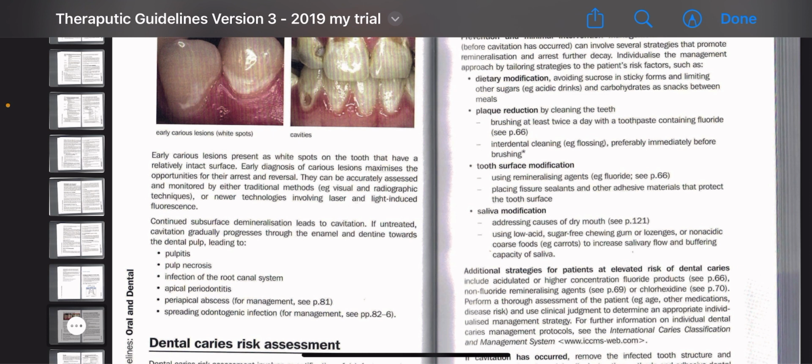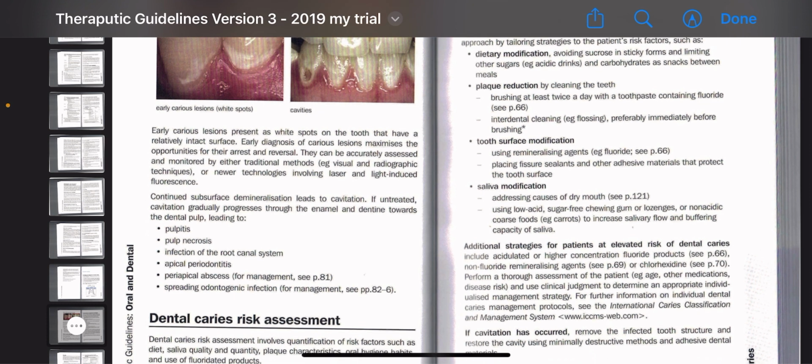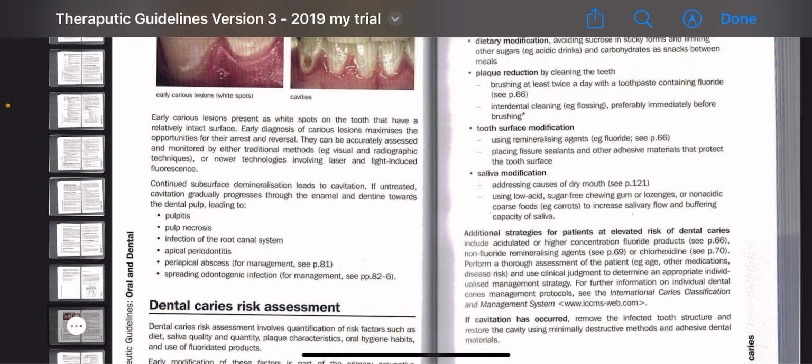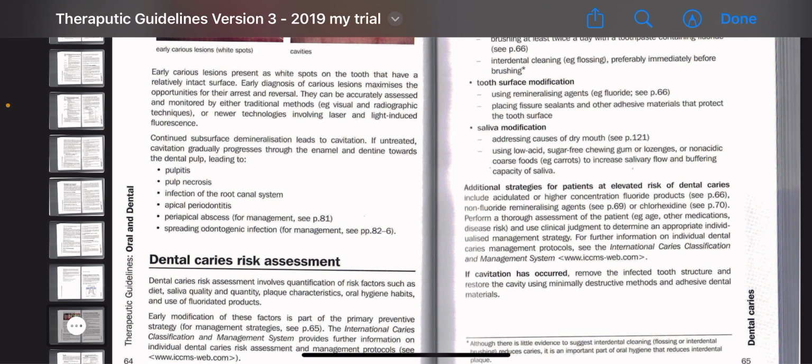Plaque reduction by cleaning the tooth: brushing at least twice a day with toothpaste containing fluoride, and interdental cleaning, flossing, preferably immediately before brushing. The question can be asked: should interdental flossing be done before or after brushing? The answer is interdental cleaning, flossing, preferably immediately before the brushing. That's very important. The sequence is floss before brush. Simple.